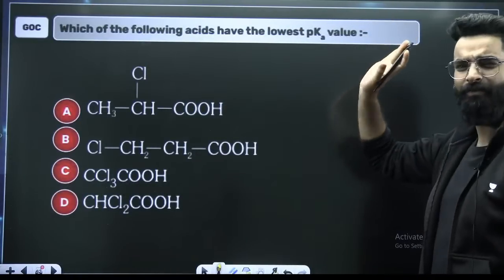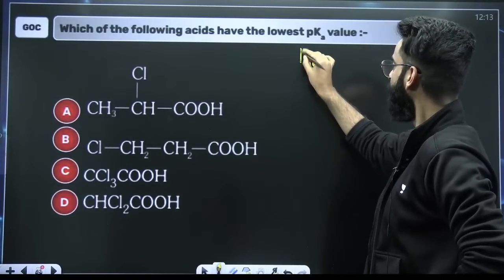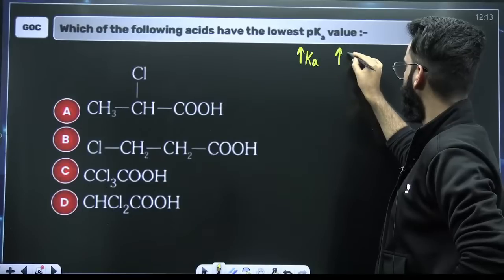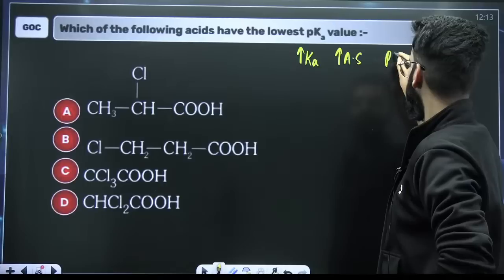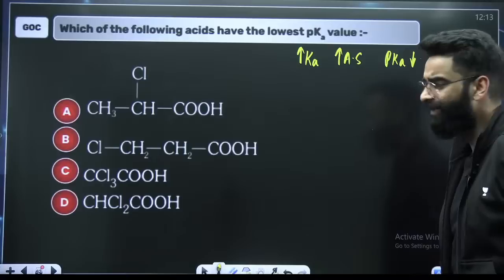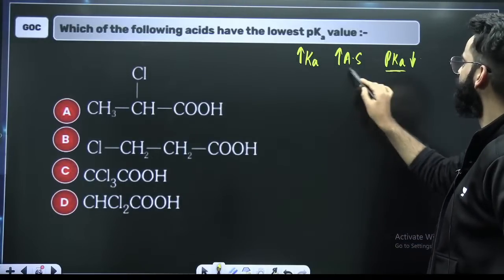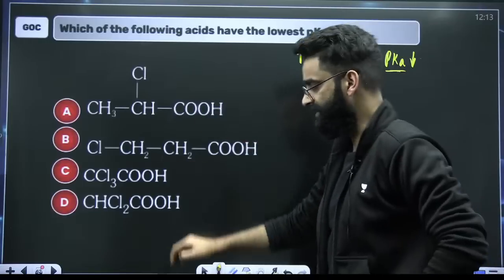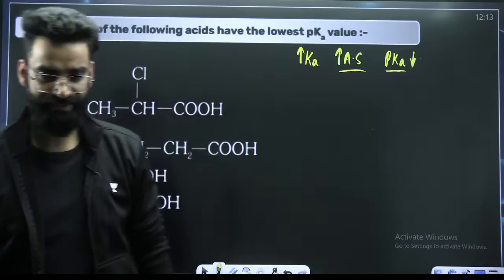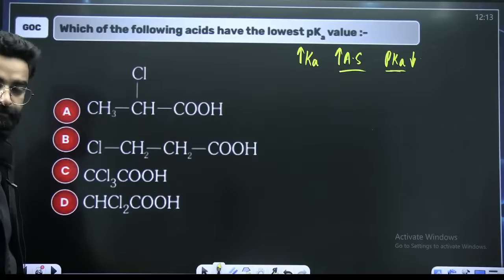In equilibrium, I told you some time before, the more the Ka, the more is going to be the acidic strength, and the lesser is going to be the pKa. Lowest pKa means maximum acidic strength. Now, among all these, where do you see the acidic strength is maximum?